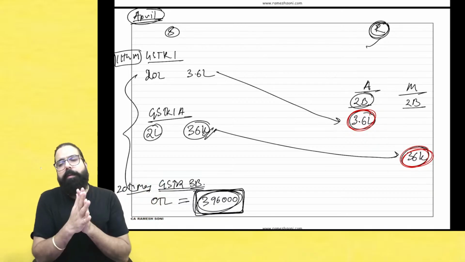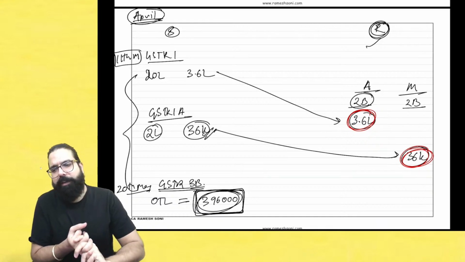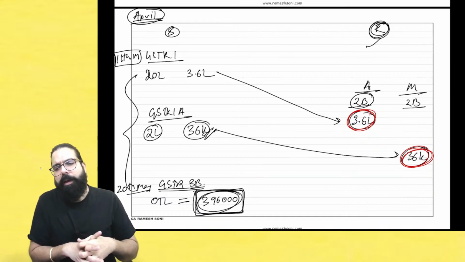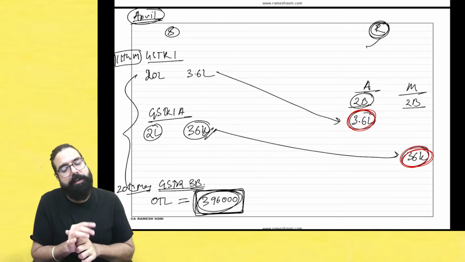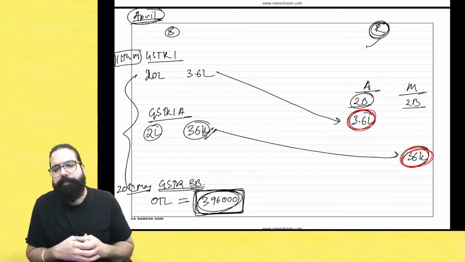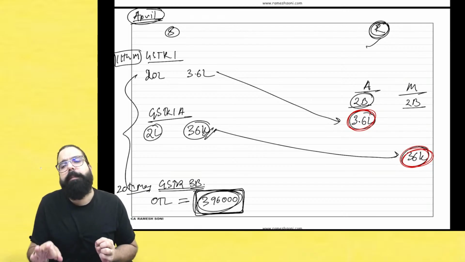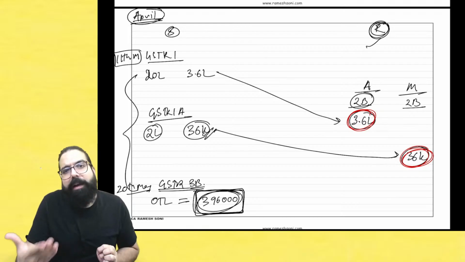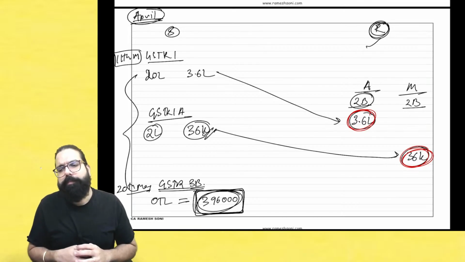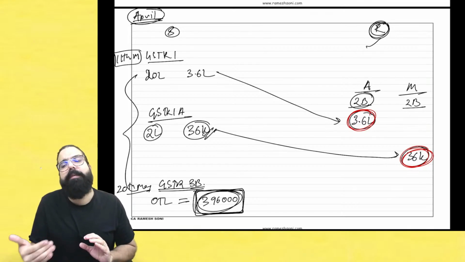People, tell me one thing. Are we all 100% clear with this? Yes, sir. Your liability will be 3.6 plus 36,000. Very good. GSTR 1A is available after 11th.